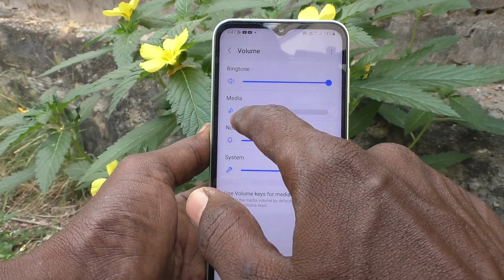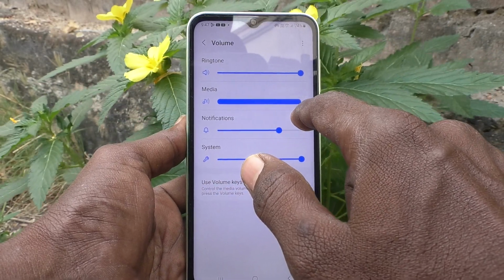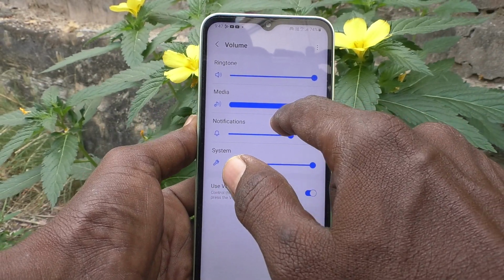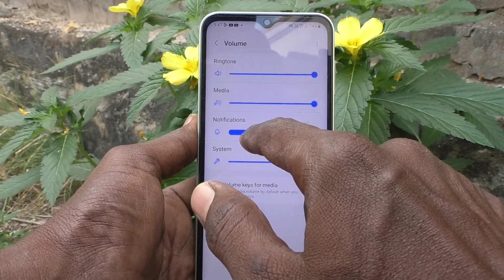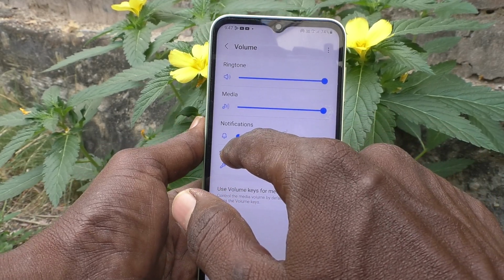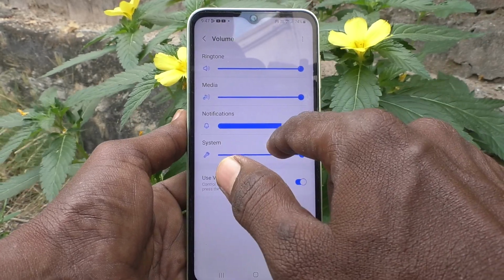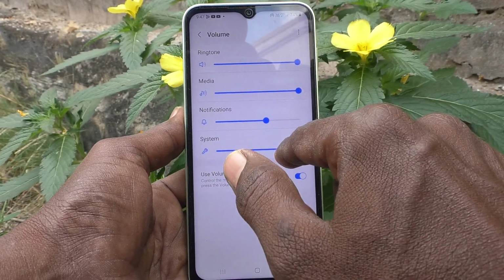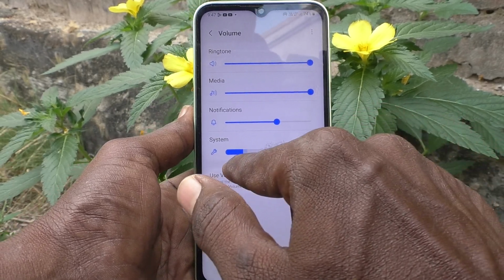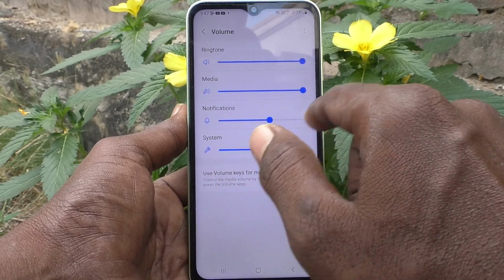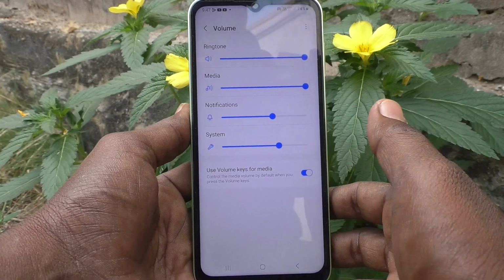Then media. In a similar way, if you move to the right side, volume will increase. Media volume will increase. If you move to the left side, media volume will be decreased. Okay. In a similar way, for notification also you can adjust the volume of notification like this. For the system volume also you can choose this part to adjust. So in this way, here you can control ringtone volumes and other volumes in your phone.